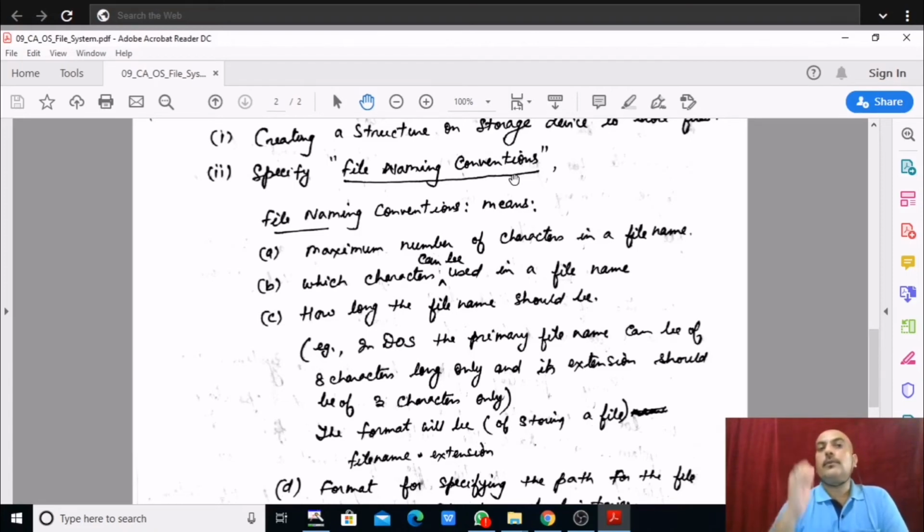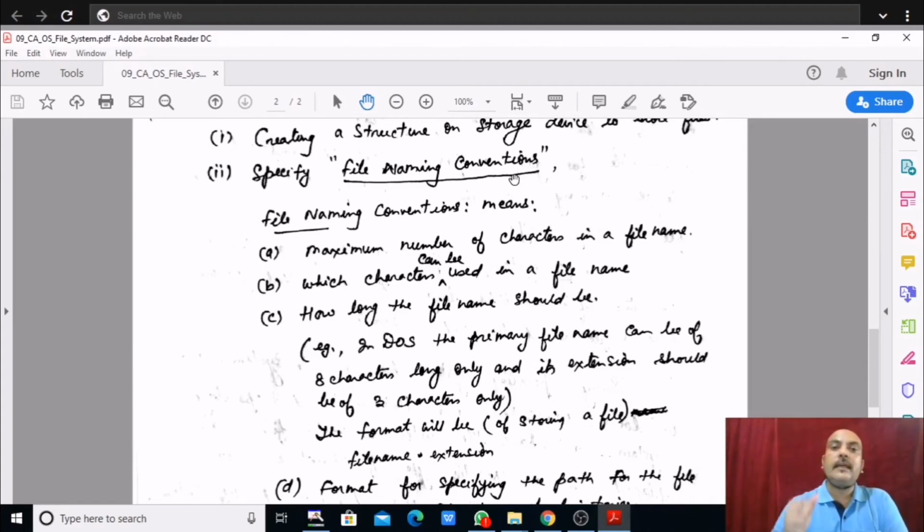So here, as an example, in DOS, disk operating system, which is CUI, when we save our file into DOS, it says that it will take only 8 characters for the file name, the primary name of the file, and the extension should be only 3 characters, right?